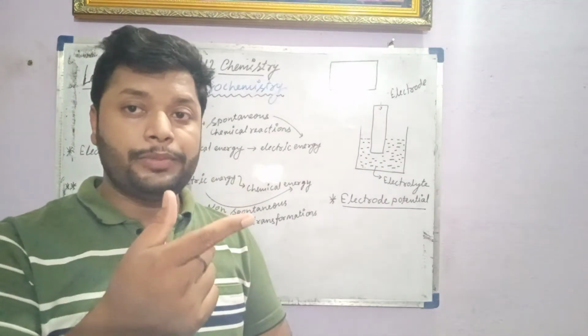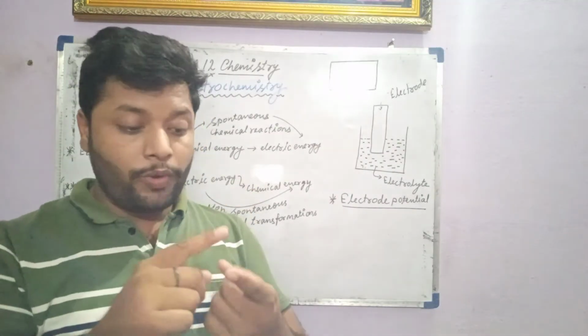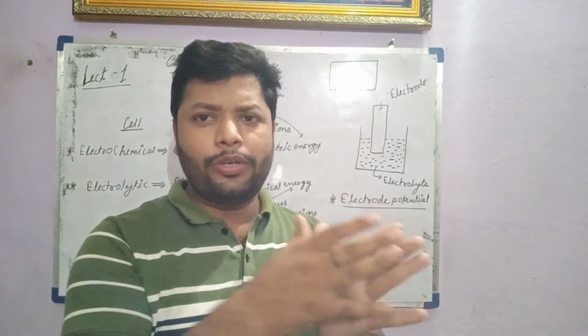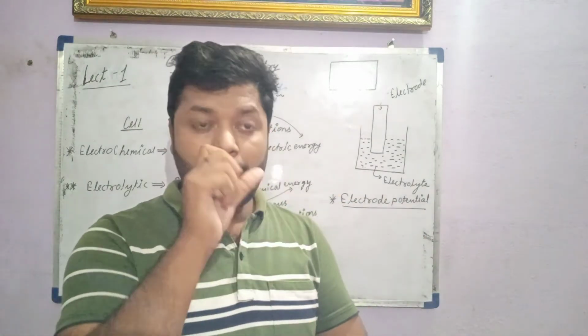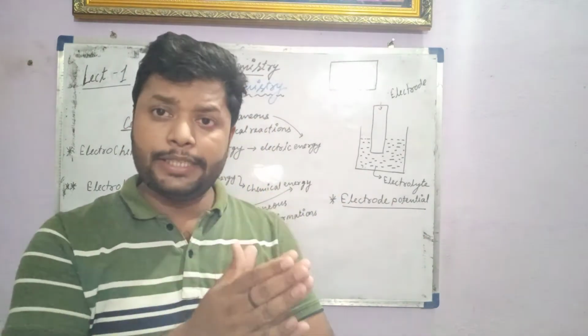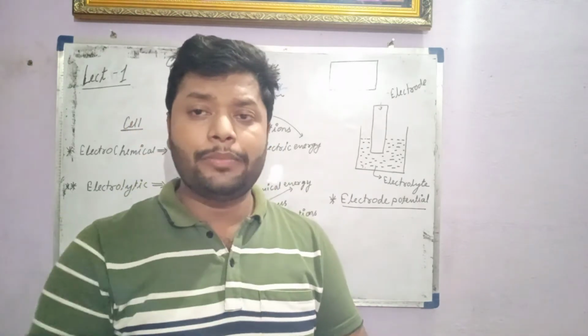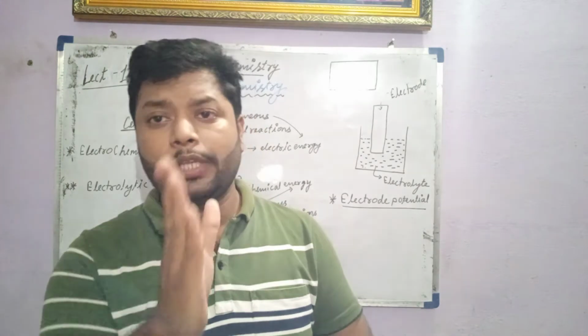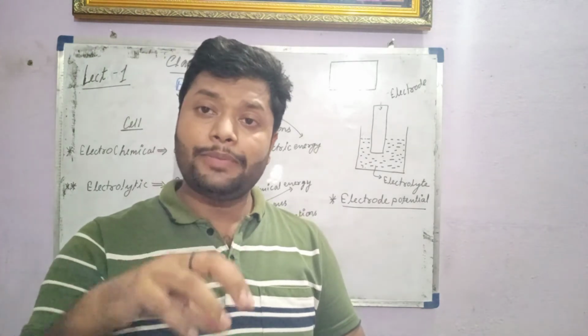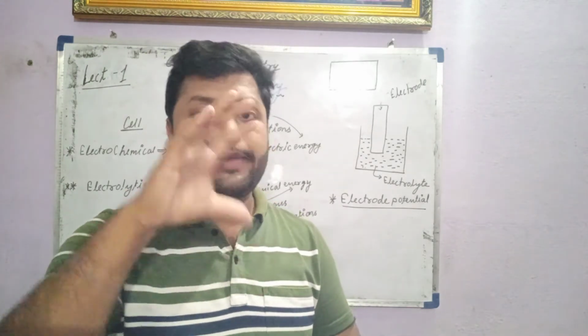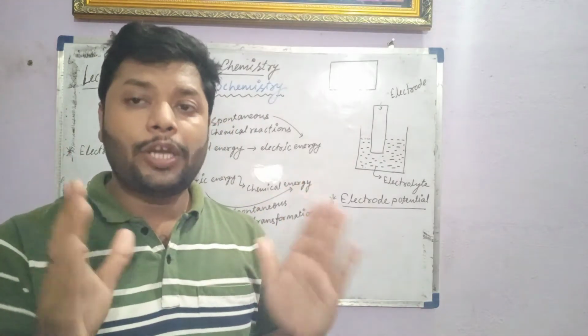We will discuss in the next lecture what is the meaning of electrode, cathode, and anode, how we decide that an electrode should be a cathode or anode, how the current passes from one particular electrode to the other electrode, and what different types of reactions will occur at any given electrode. That is the topic of discussion.